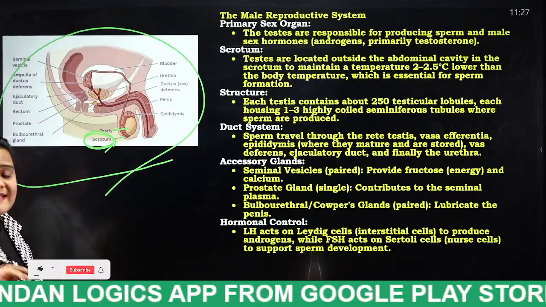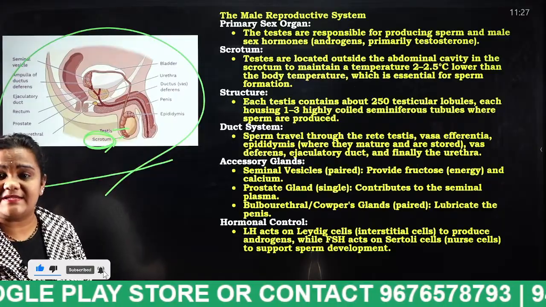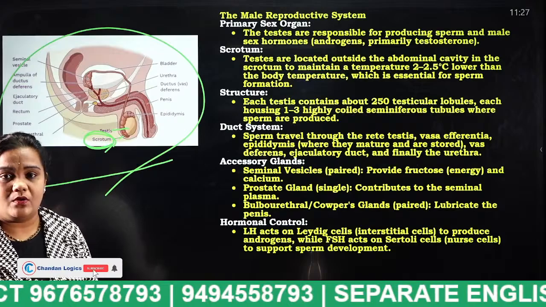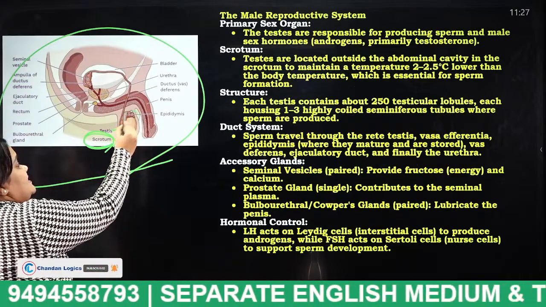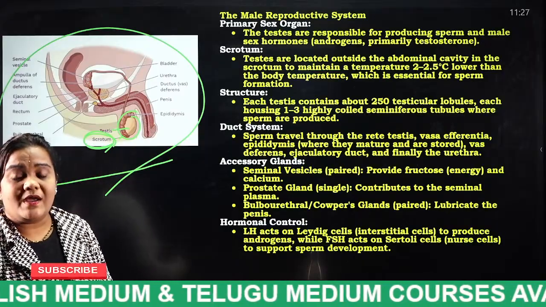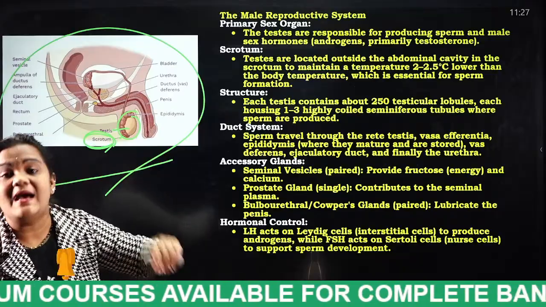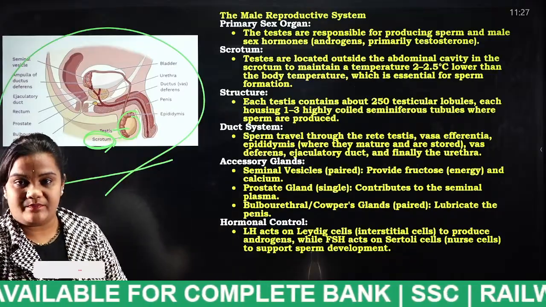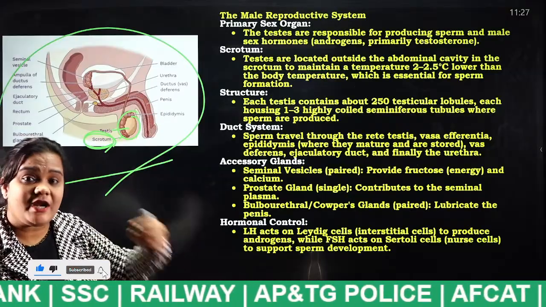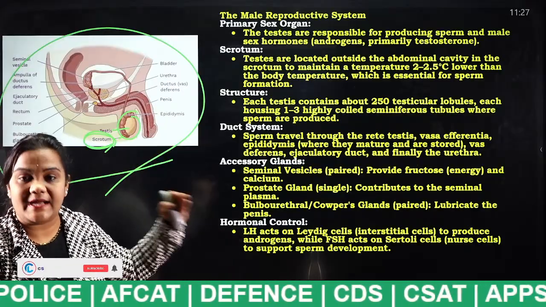Scrotum. Scrotum is nothing but a sac. It is a sac-like structure which is present outside our body. The thing which is below the penis is known as what, students? Scrotum. Okay, why? So listen properly, students. Why is the scrotum outside the abdomen? The reason is this. Each and every thing is very, very important. In general you know the thing, but in detail you don't know what is happening internally, right?